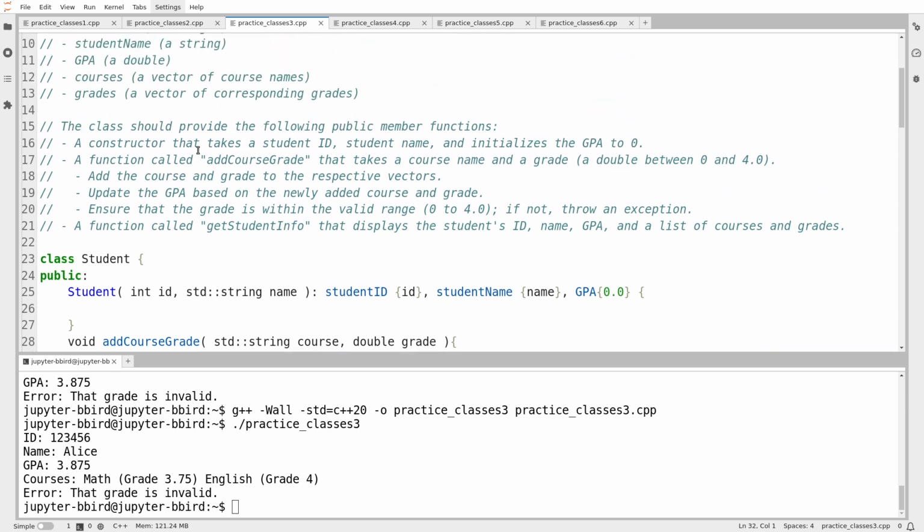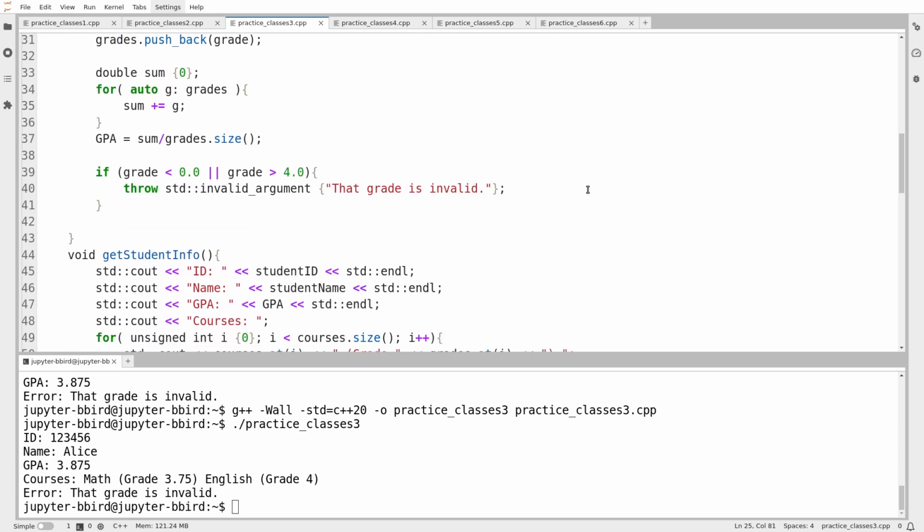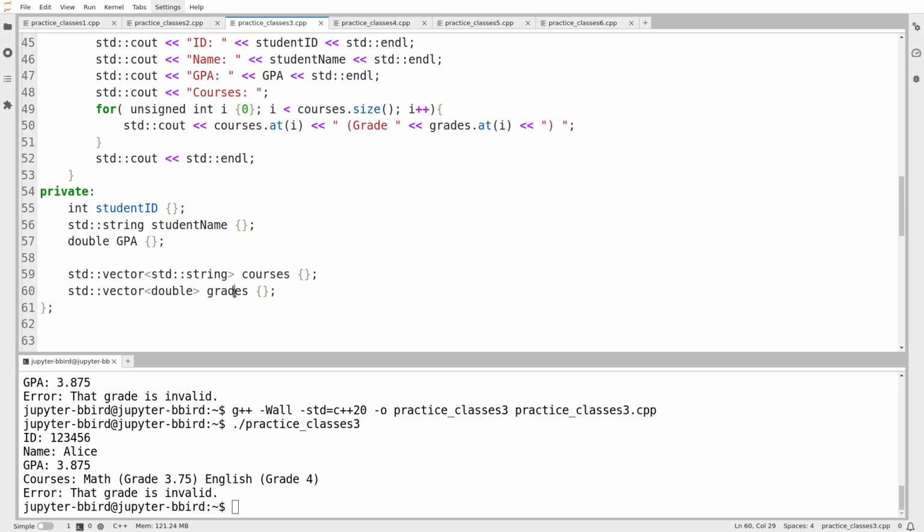There's a second one, though. This is less of a major foul, but still something that I think we should avoid. The issue here is that GPA is being stored as a data member. So I'm storing the GPA at all times. However, the GPA fundamentally is a function of the list of grades. So if I modify the list of grades, the GPA will change. And if I modify the GPA, that would imply the grades list has changed, but it doesn't make sense if I modify the GPA to know what I'm supposed to do to my list of grades.